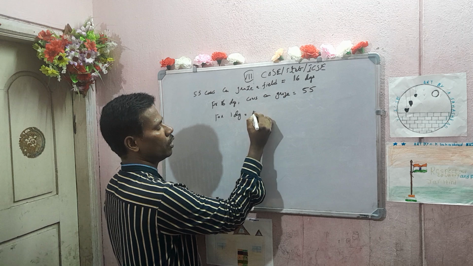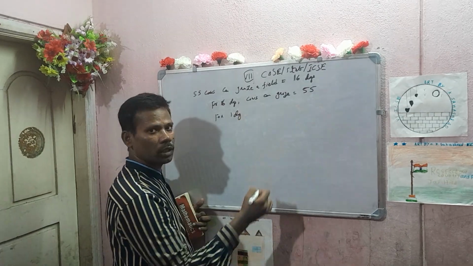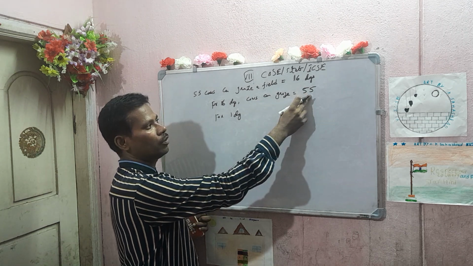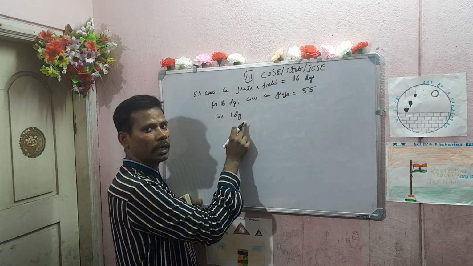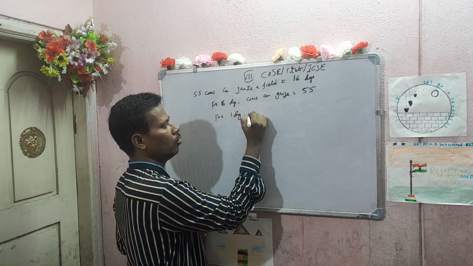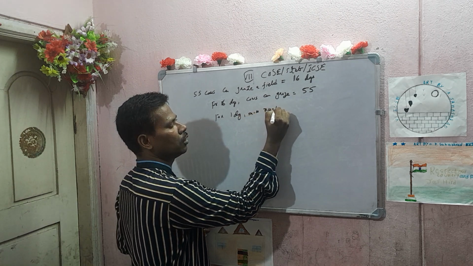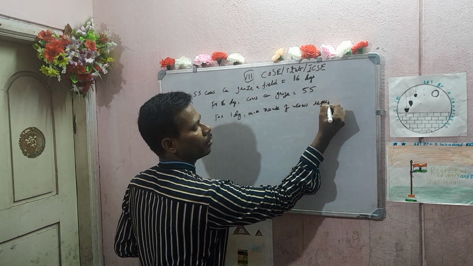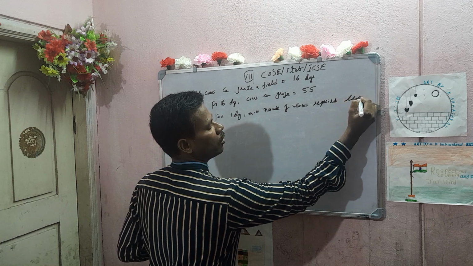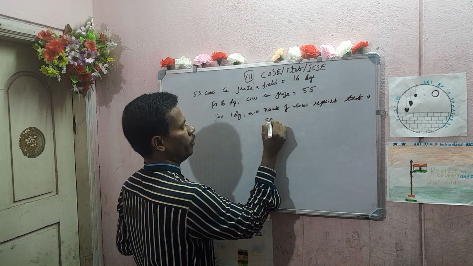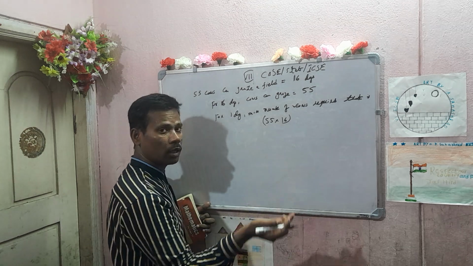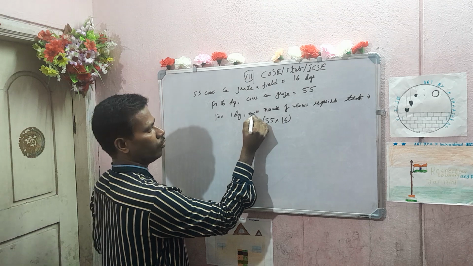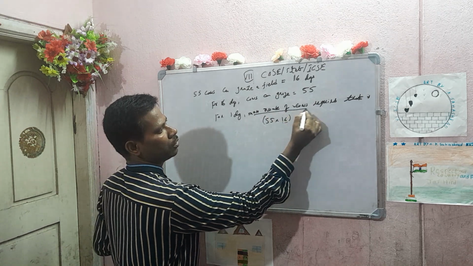So for 1 day, more number of cows are required, that is 55 into 16, because for 1 day you require more number of cows in order to graze the field.